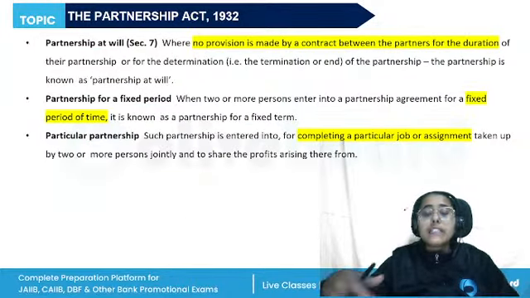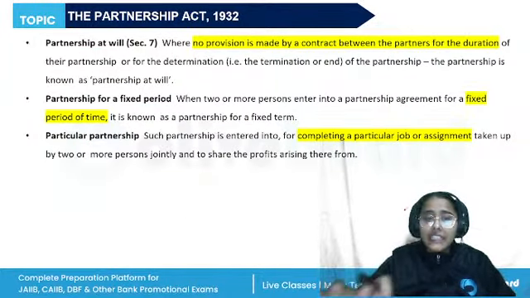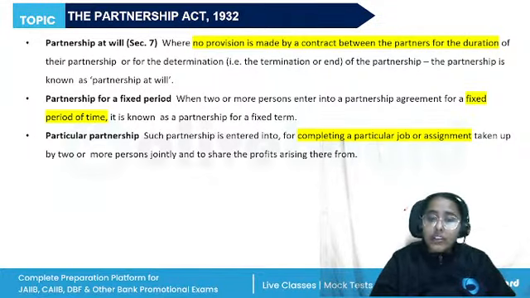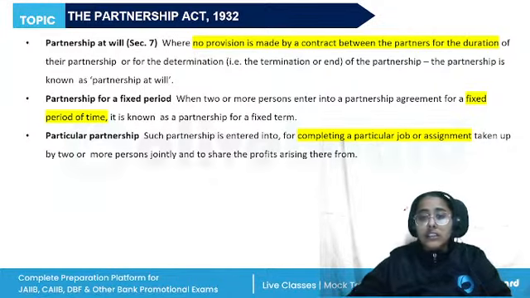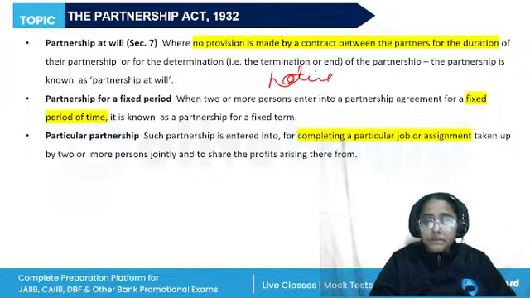Now, if we talk about the types of partnership, basically we have three types. We have the partnership at will, where no provision is made by a contract for the duration of the partnership or for its determination or end. A partnership at will can be dissolved by any partner by giving a notice in writing to all the other partners of their intention to dissolve it, and the firm gets dissolved from the date mentioned in the notice.